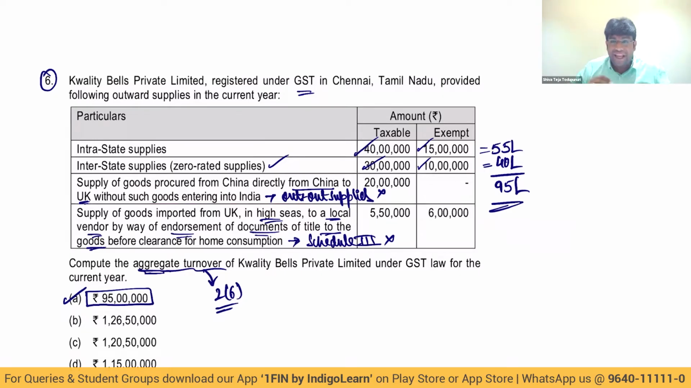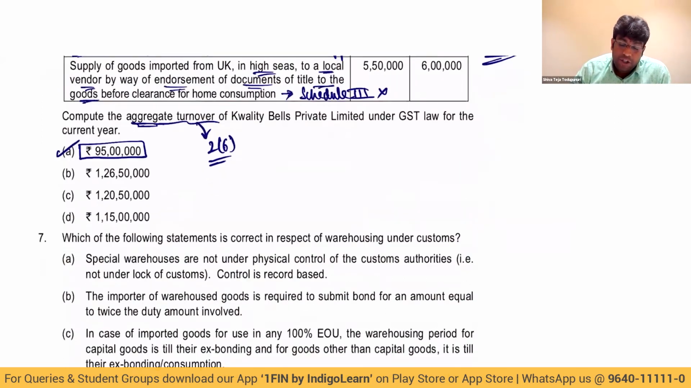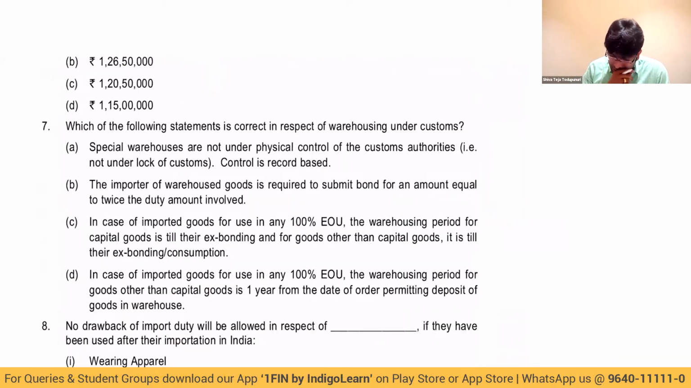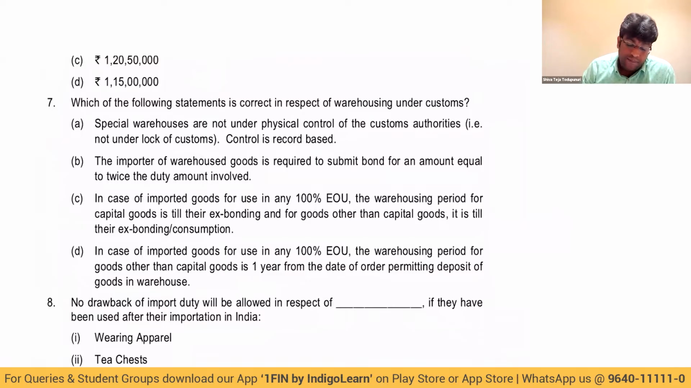Clear? An interesting small question on the concept of aggregate turnover. Next point. Which of the following statements is correct in respect of warehousing under customs? Special warehouses are not under physical control of customs authorities. Nonsense. Special warehouses are clearly under control of customs authorities only.